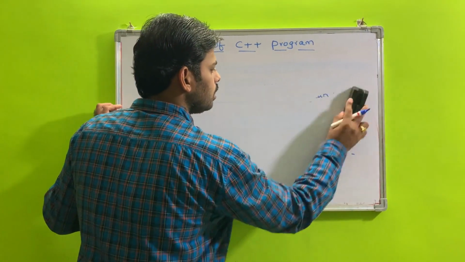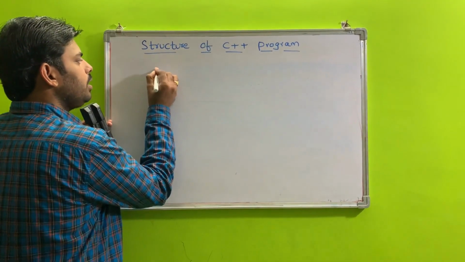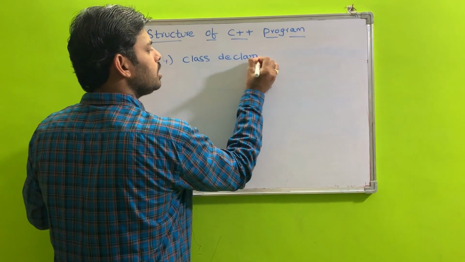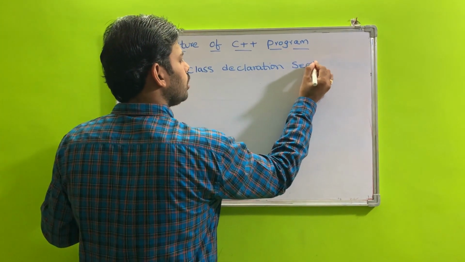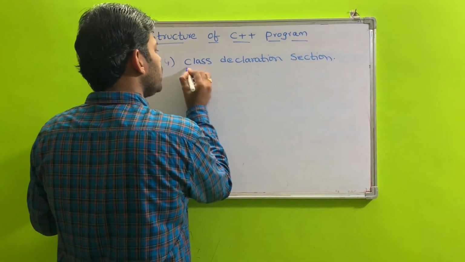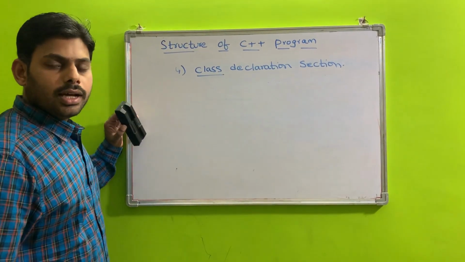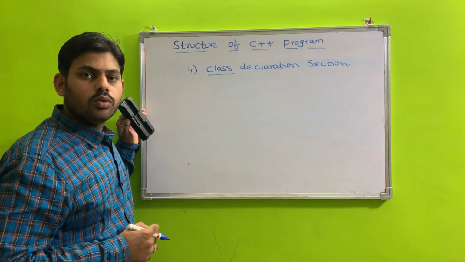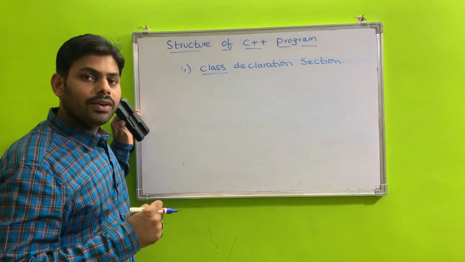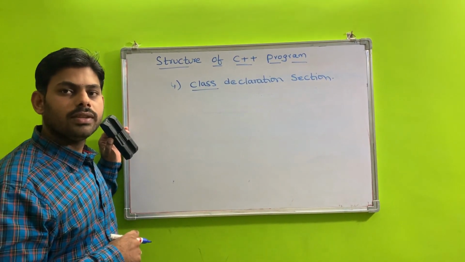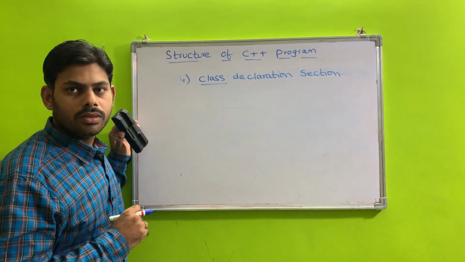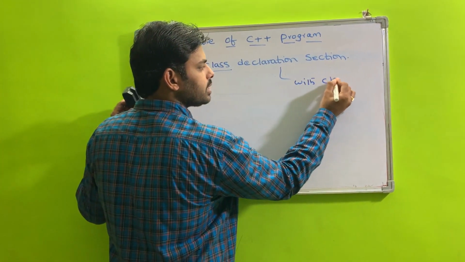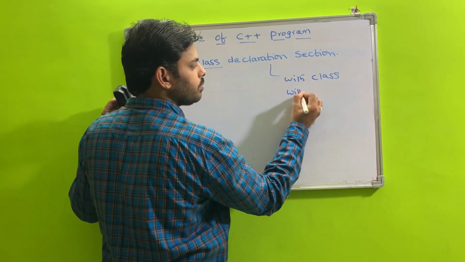And the fourth type is the class declaration section. This is a very important one. There are two representations in C++: one is without class representation and the second is with class representation.